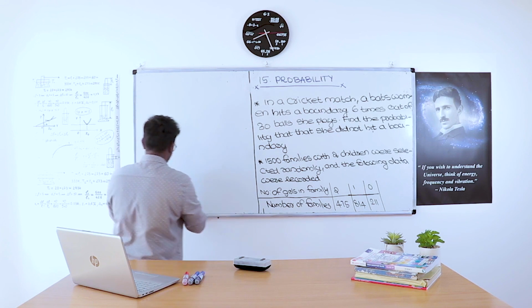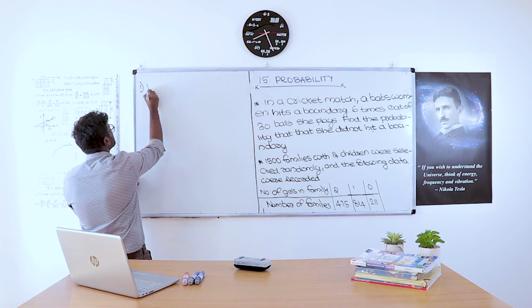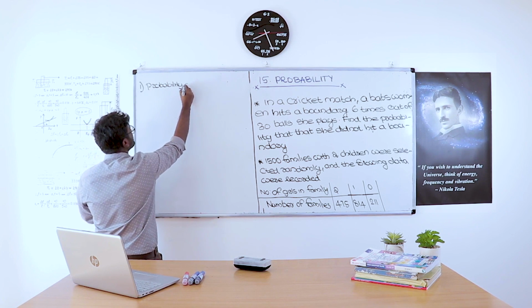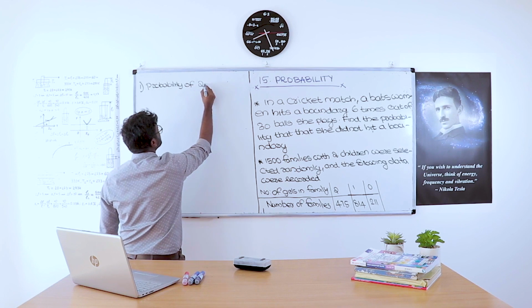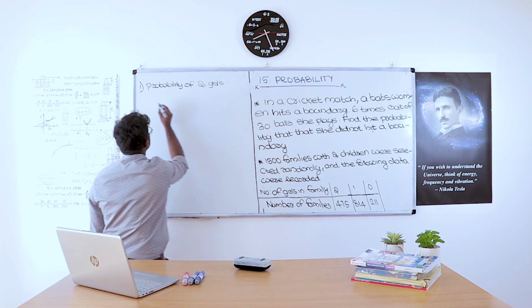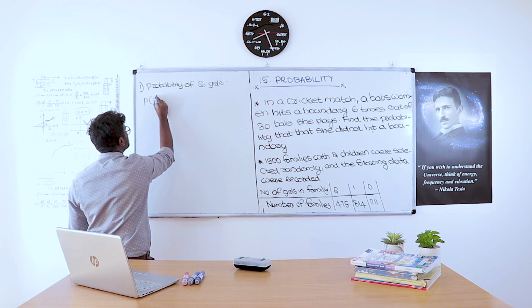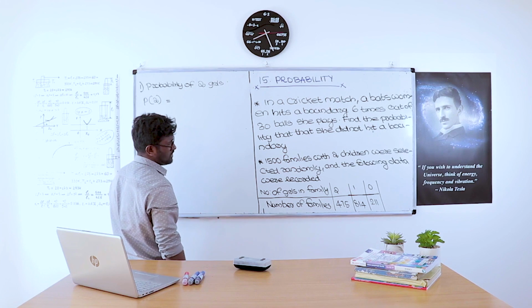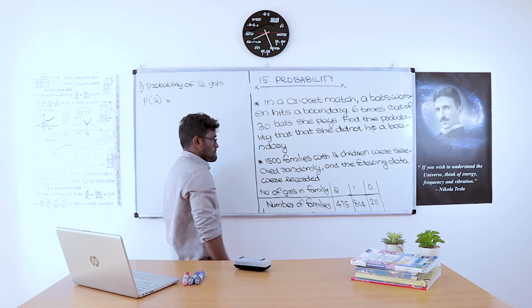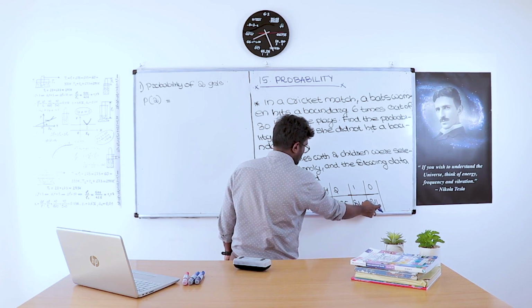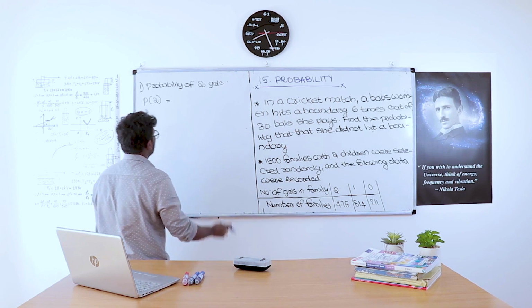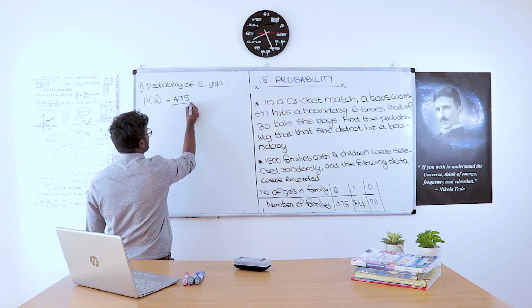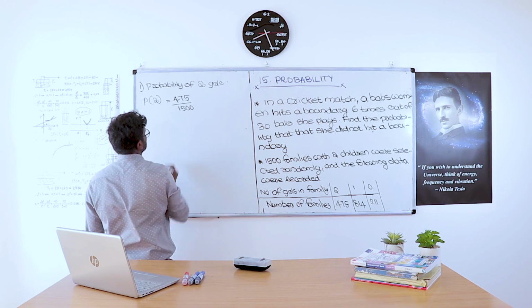So question number 1, the probability of 2 girls, P of 2. Since 475 plus 814 plus 211 is 1,500, the probability of 2 girls equals 475 divided by 1,500.